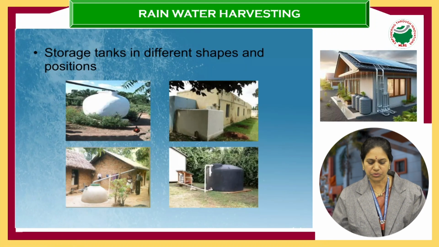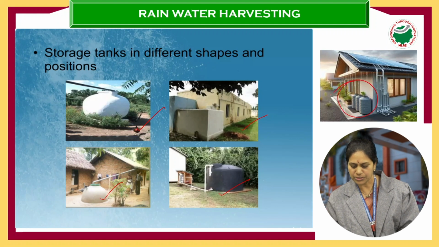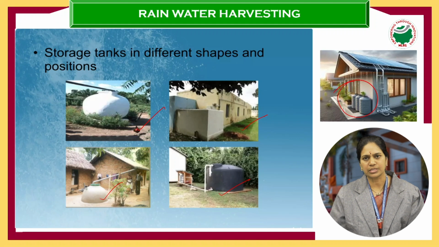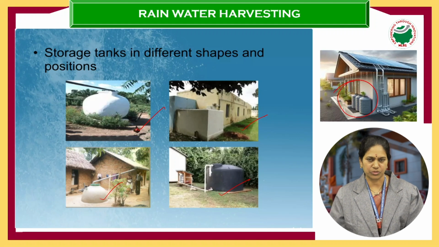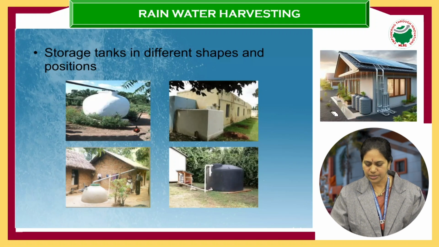Okay, now you can see the storage tanks in different shapes and positions placed at different places. So we are storing the water properly at different areas, and of course they are in different shapes. You can see in this picture also we are storing it. It doesn't require big modifications. Any PVC tank, you can fit it properly and store rainwater in it. Okay, so these are the shapes as you're watching.